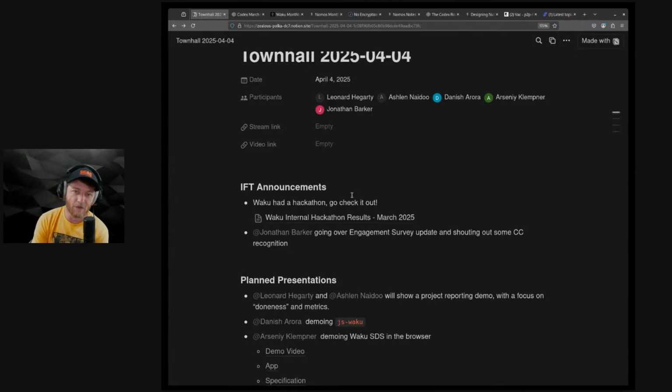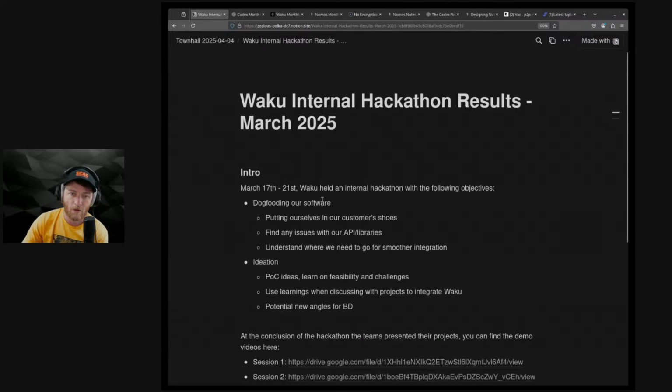Starting out, a couple IFT announcements. Waku had a hackathon. Go check it out. It was an internal hackathon this time, so not everyone got to be involved, which is a bit unfortunate. But starting out, it's good. It's a really, really interesting way to start dog fooding and checking out different ways to build off of JS Waku. See the link here.